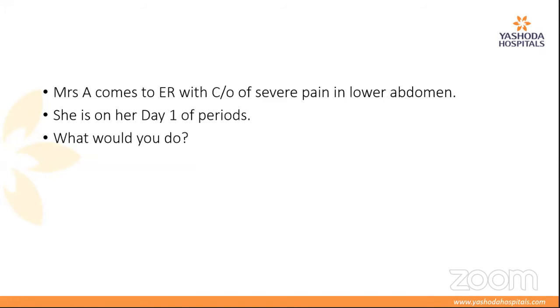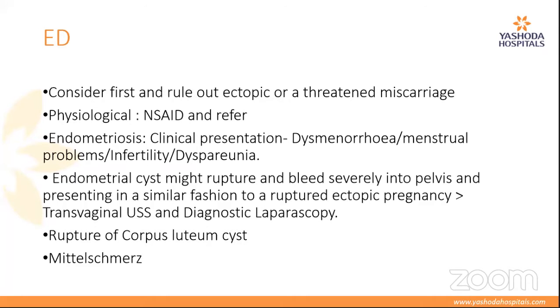Now, what would you do, Dr. Sama? In any dysmenorrhea case you get, it is always essential to rule out an ectopic or threatened miscarriage, because it could be the first trimester, the first couple of weeks of the pregnancy, where even the patient doesn't know that she's pregnant. A simple bedside urine pregnancy test will clear that out for us.